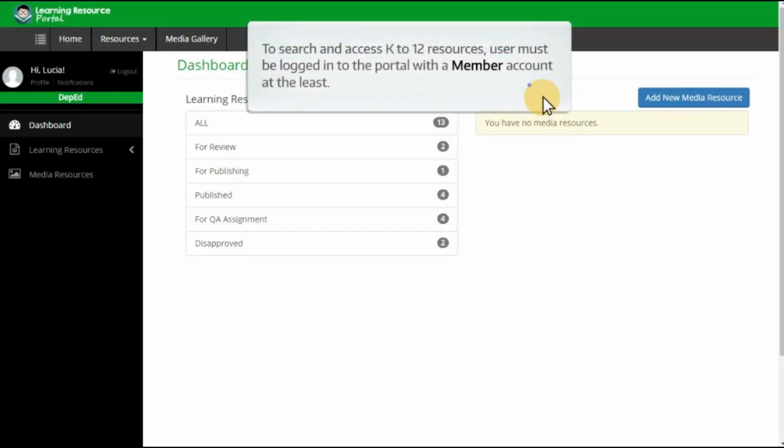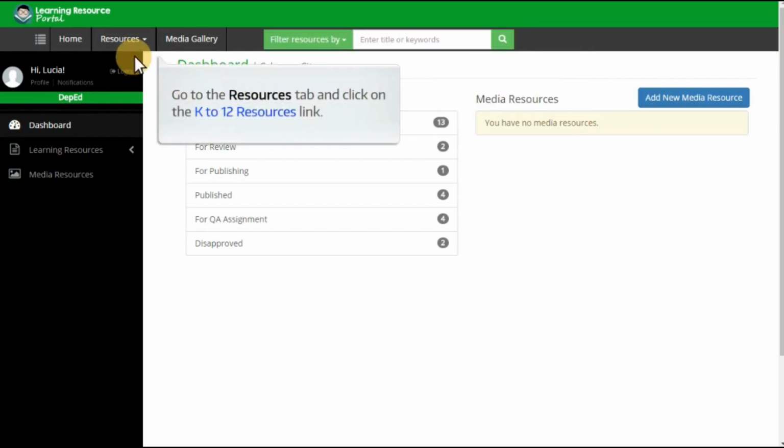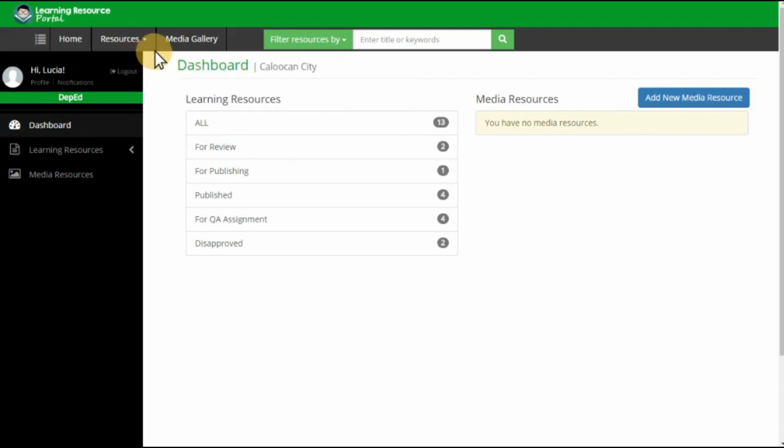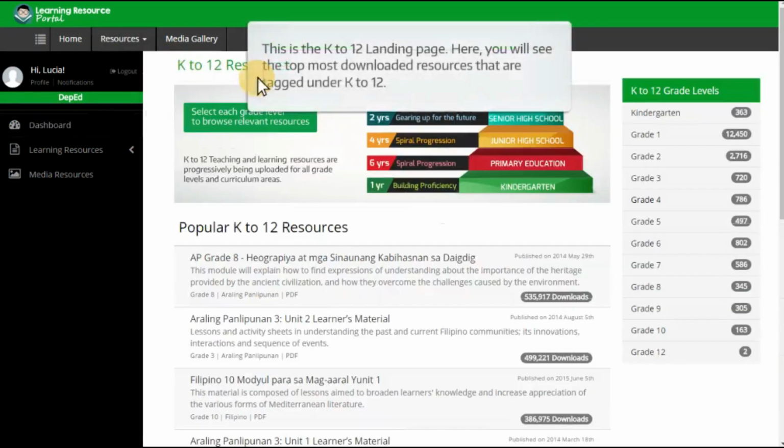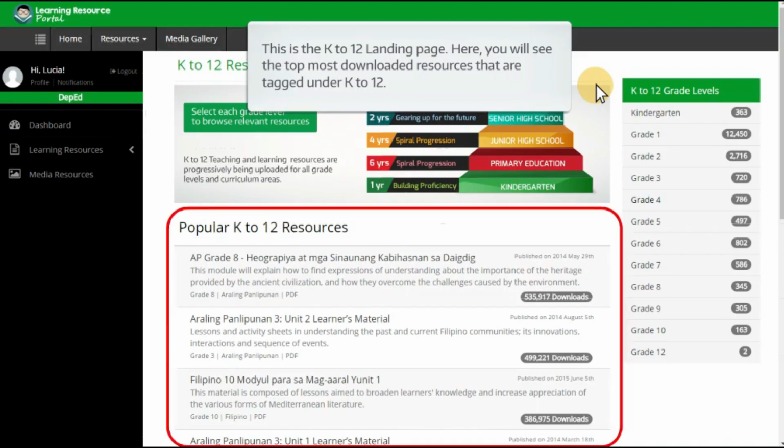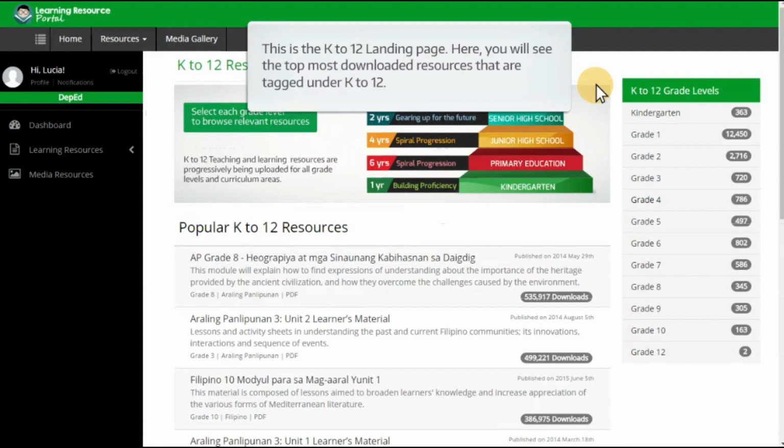To search and access K-12 resources, the user must be logged into the portal with a member account at the least. Go to the Resources tab and click on the K-12 Resources link. This is the K-12 landing page. Here, you will see the topmost downloaded resources that are tagged under K-12.